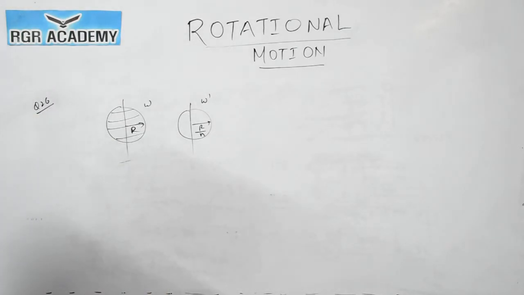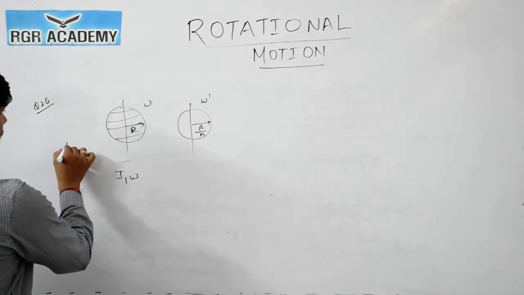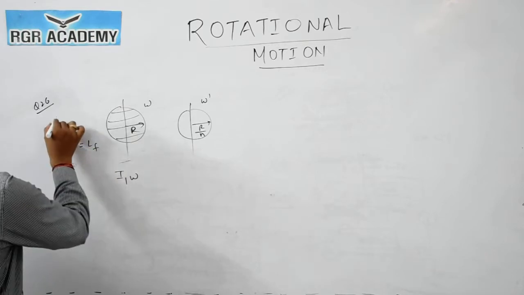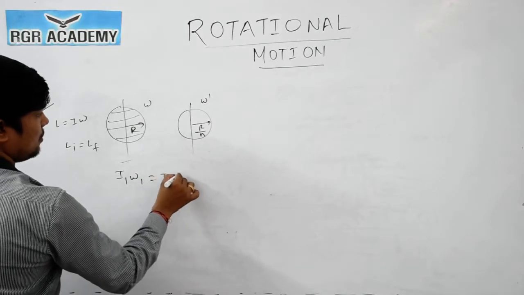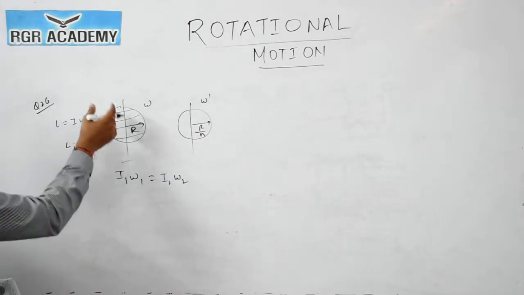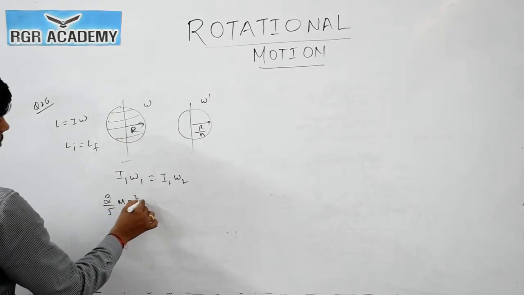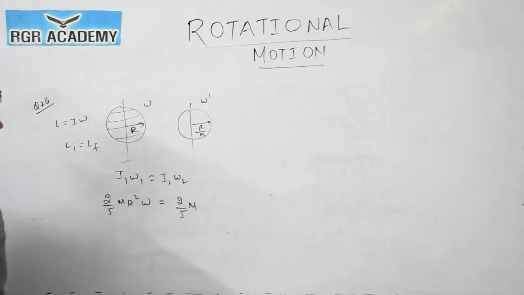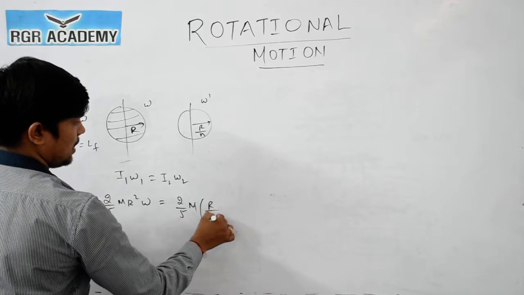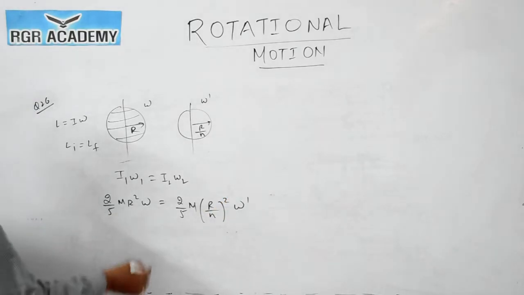Again here we can use angular momentum conservation because no external forces are acting. So angular momentum will remain conserved. L initial should be equal to L final, and angular momentum is given by I into omega. So I1 omega 1 should be equal to I2 into omega 2. What is I1? Moment of inertia is 2 by 5 m r square, omega 1 is omega, should be equal to 2 by 5, mass will remain same, into r will be how much? R by n square into omega dash. Clear? Omega 2 I will consider as omega dash.